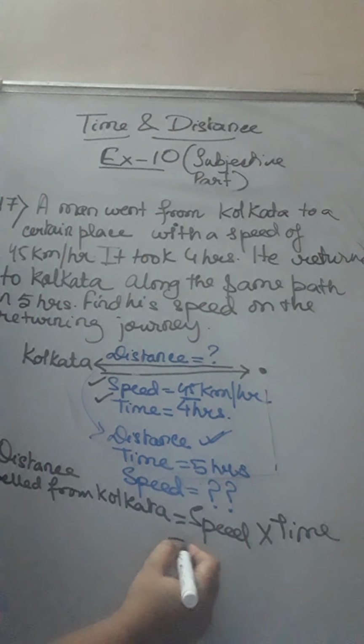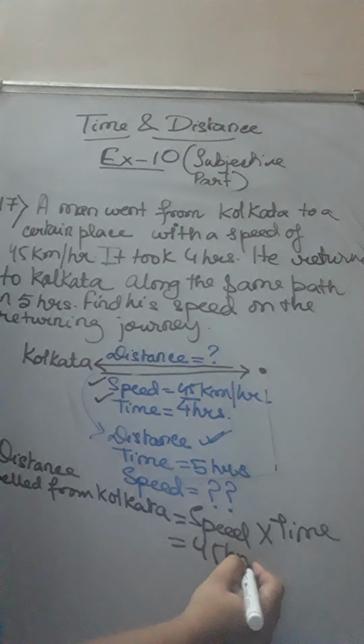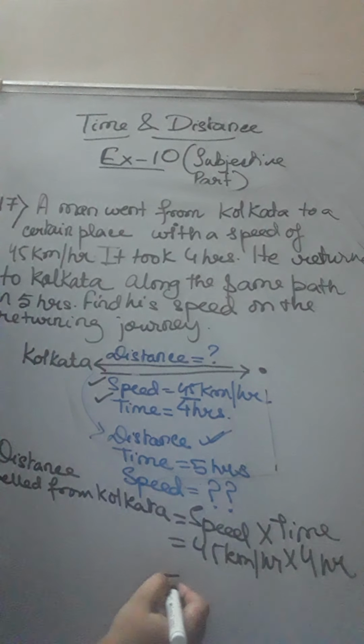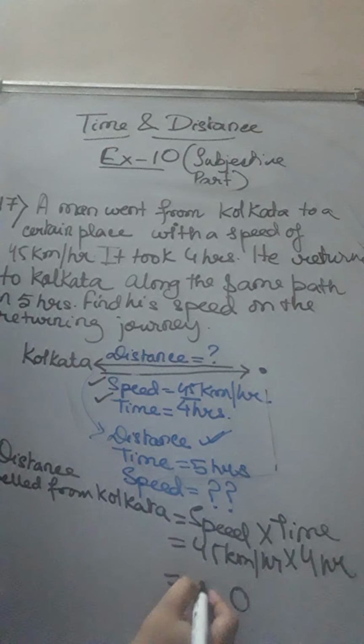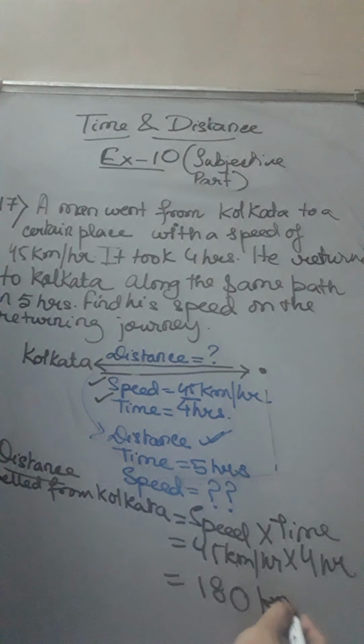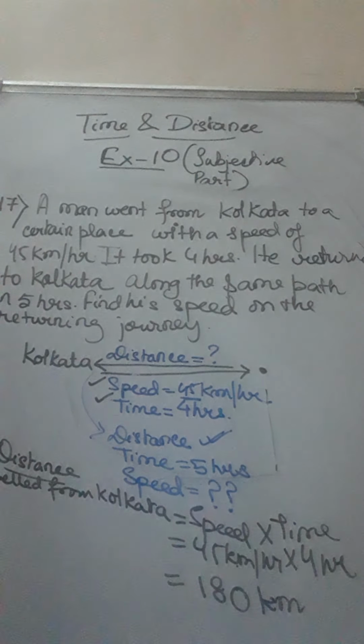That means 45 km per hour into time, 4 hours. Now 45 into 4, multiply the numbers, it is coming 180, and the unit of distance will be kilometers. So 180 kilometers he travelled.